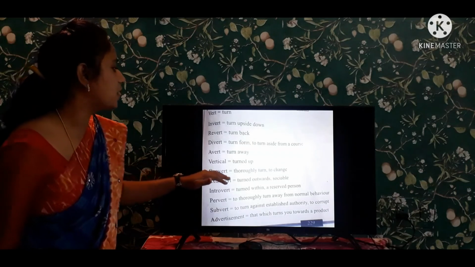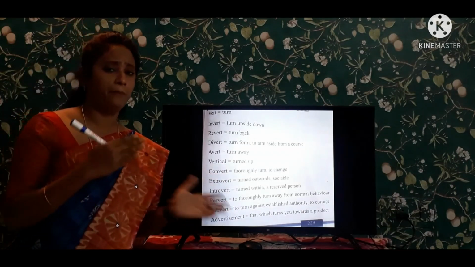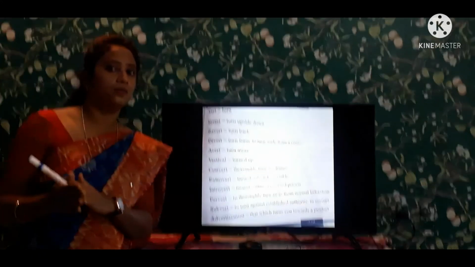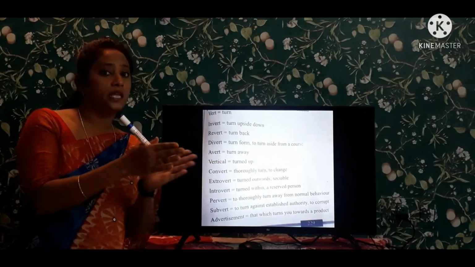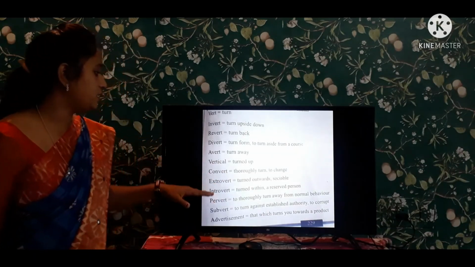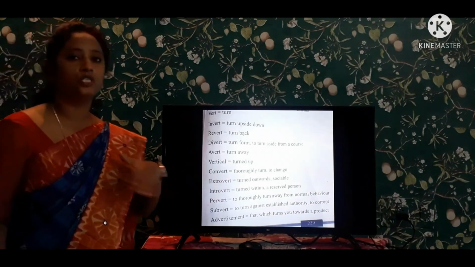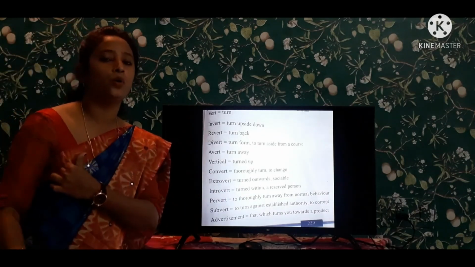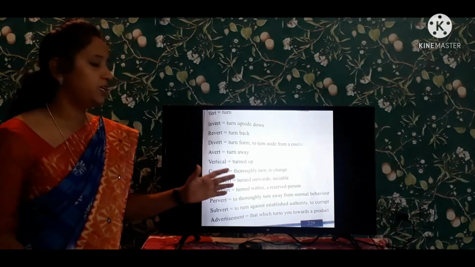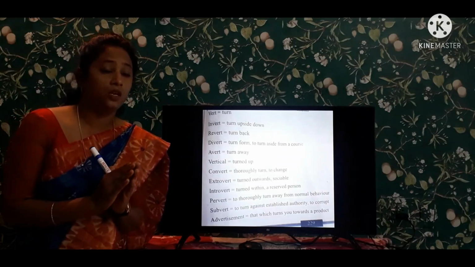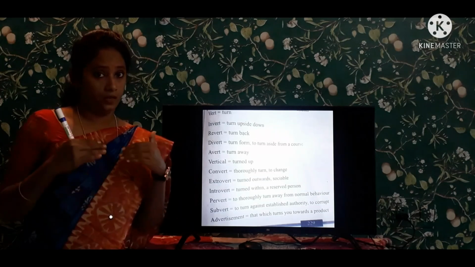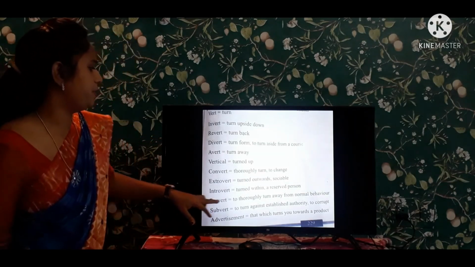And next, convert. Convert means the changes in laboratories. They change the color, converting to another color. The chemical bonds take place. It changes the form, everything, right? And next one is extrovert, outward and sociable, who enjoys working with people. And introvert is a reserved person. He is not able to talk with other people. He is very reserved.